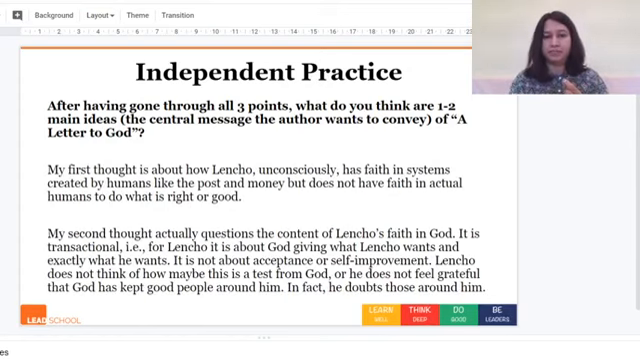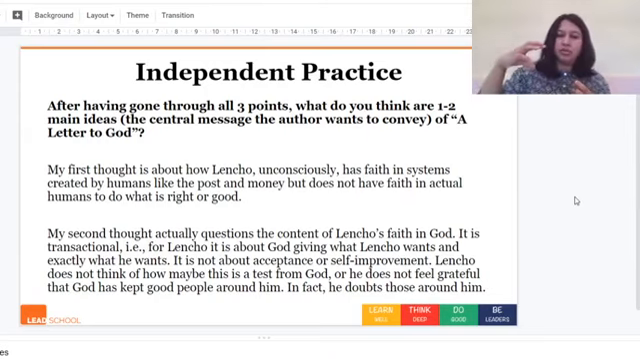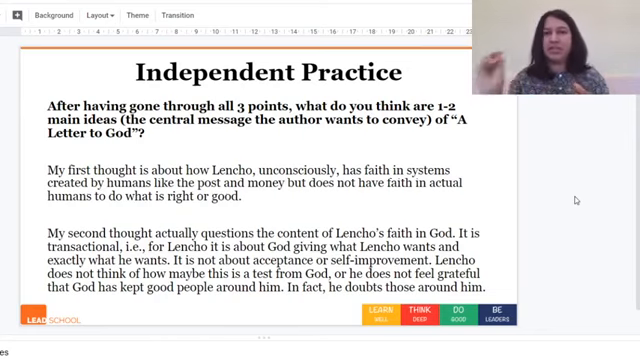So let's look at my thought process. My first thought is about how Lencho unconsciously has faith in systems created by humans, like the post and money, but does not have faith in actual humans to do what is right or good. My second thought questions the content of Lencho's faith in God. It is very transactional. Transactional is, in Hindi we say len den, giving something and getting something in return. So for Lencho, it is about God giving what Lencho wants, and exactly what he wants. So exactly 100 pesos, not even 70.